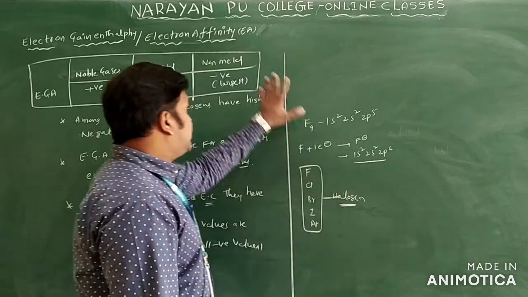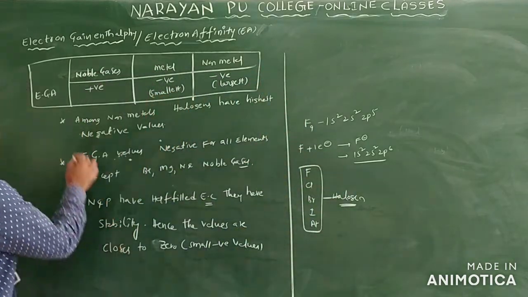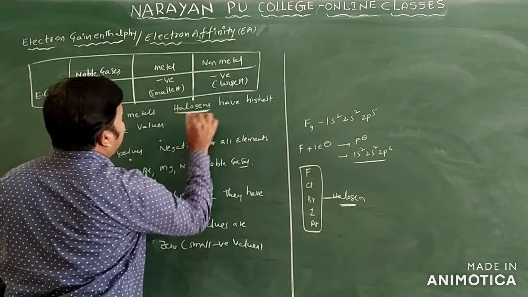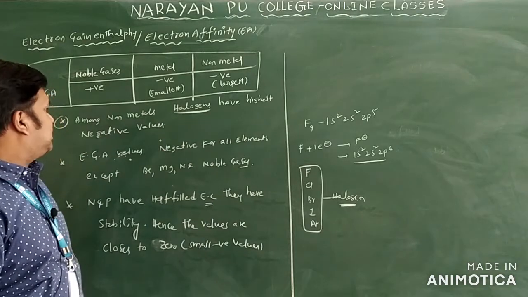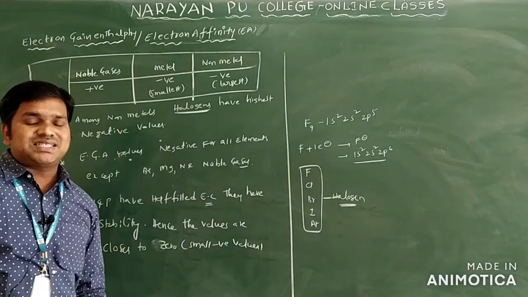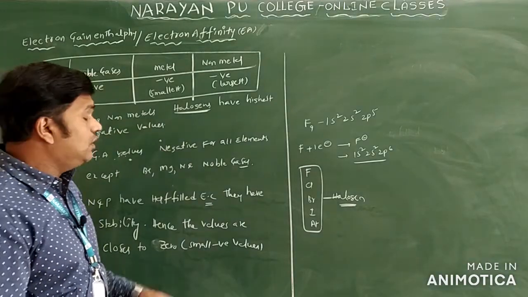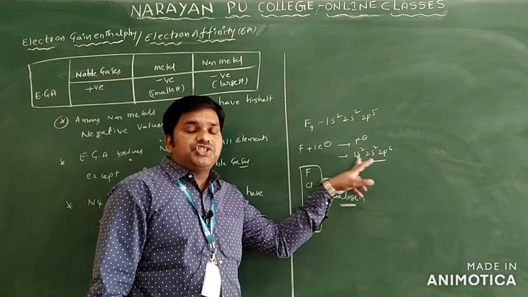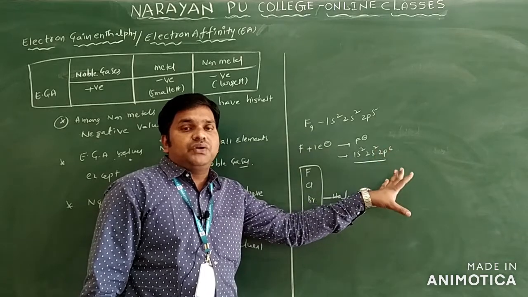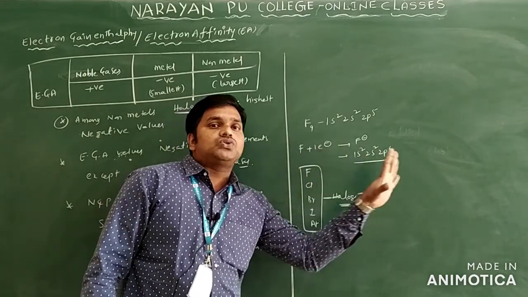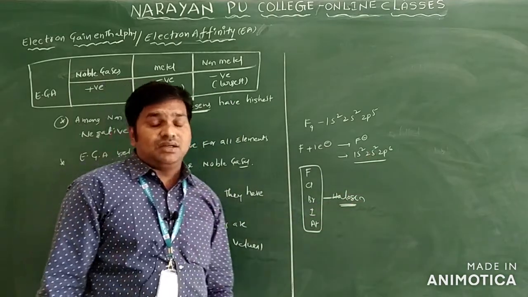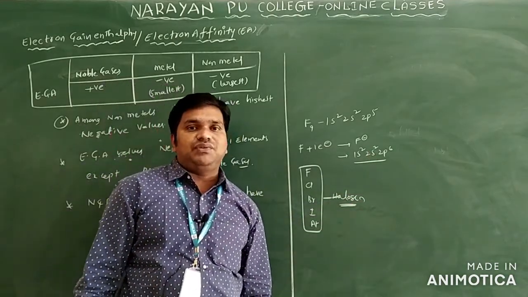So among non-metals, halogens have the highest negative electron gain enthalpy values, as they are very close to the nearest noble gas configuration.